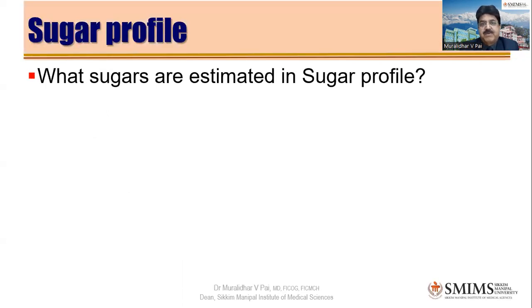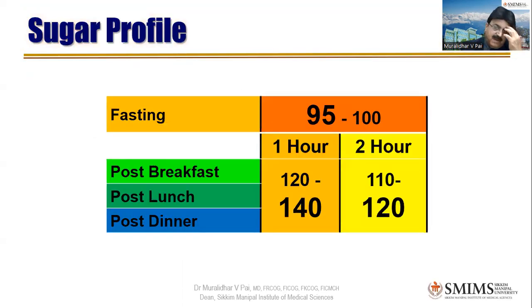Now, you said sugar profile. What are the things done in the sugar profile? In the sugar profile, we ideally admit the patient and check her venous blood sample, the fasting sample, and then 2 hours or 1 hour, based on the physician's call, post breakfast, lunch, and dinner. The cutoffs: fasting should ideally be between 95 to 100, and post-prandial sugars at 1 hour should be within 120 to 140. 2 hour sugars should be expected to be 110 to 120. Then we call her well controlled.